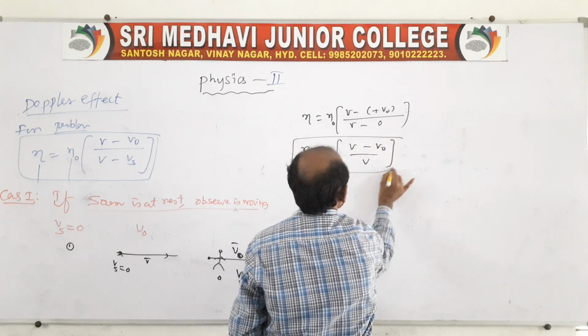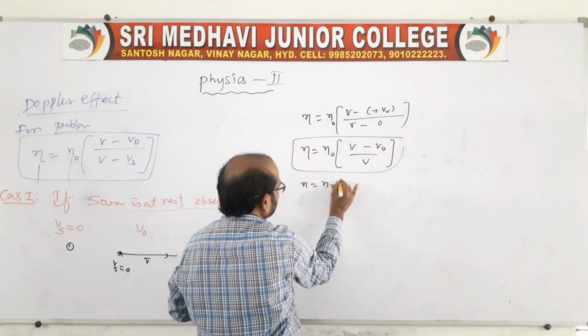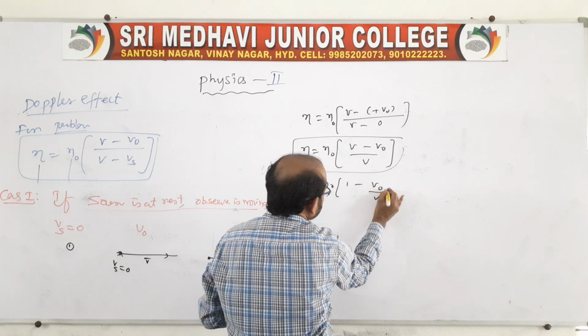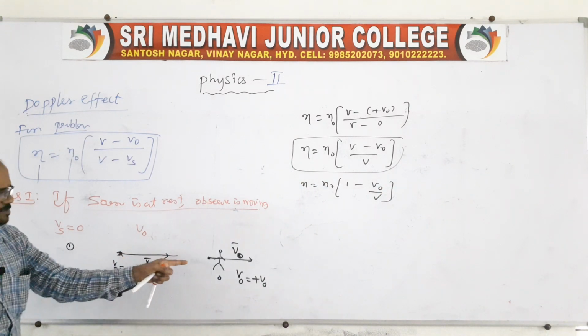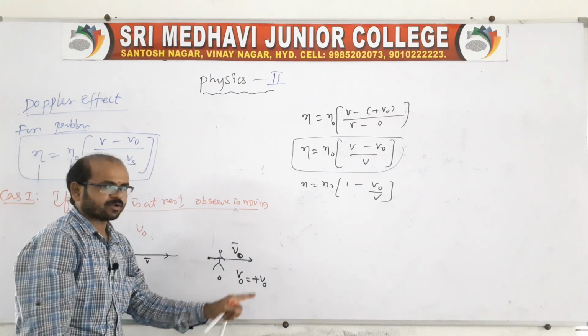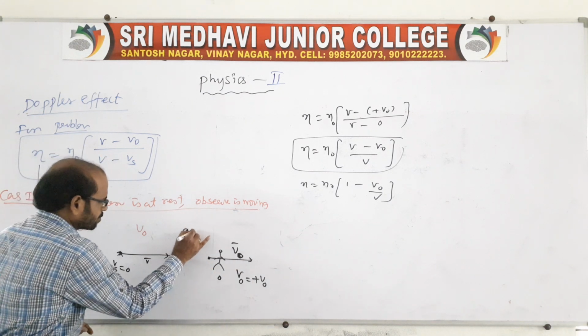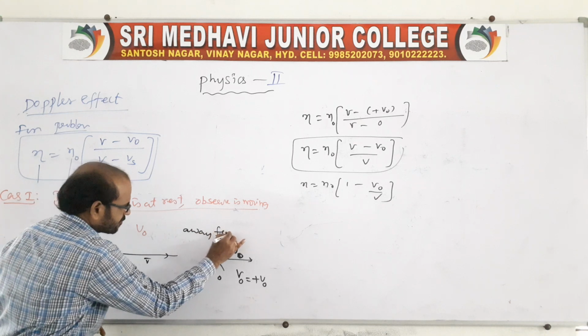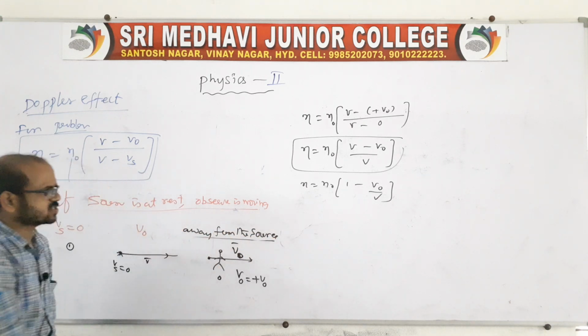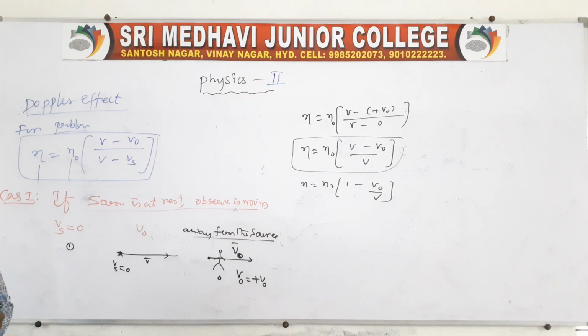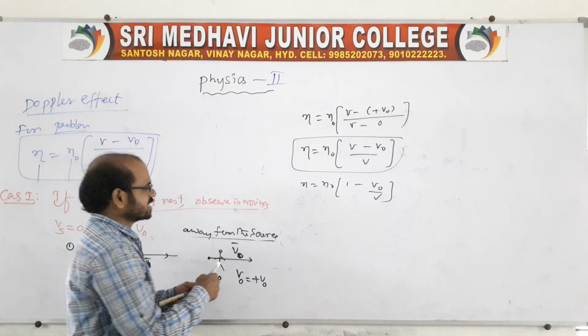So this is, we can say, N is equal to N0 into 1 minus V0 by V. Also, when the observer is moving away from it, we can call it away from the source. The observer is moving away from the source. This is case 1, the first one. Let us go for the second.